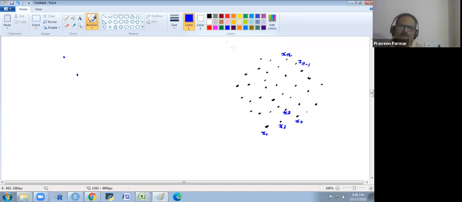And we have some central tendencies also there. One is the mean, one is the median, another is the mode. These central tendencies we have. Now what we want to do is find out the average deviation from the central tendency of each data point. So first we take the average deviation from the mean.